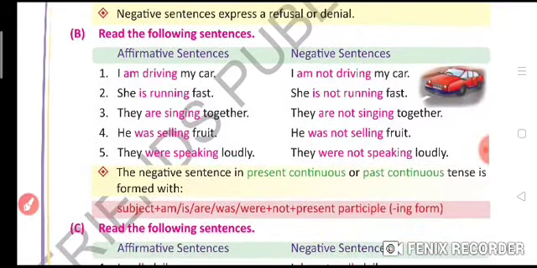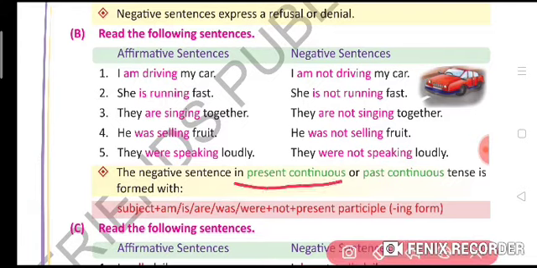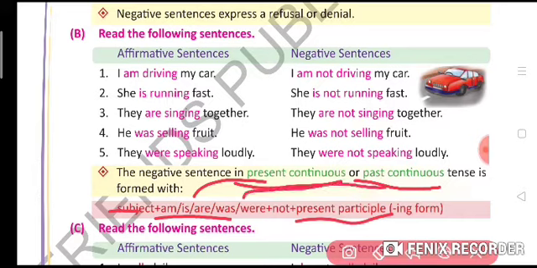Now for present continuous and past continuous, how do we make a negative sentence? The formation for present continuous tense is subject plus is, am, are plus not plus present participle, means the ing form of the verb. Okay, and for past continuous tense, subject plus was, were plus not plus present participle.